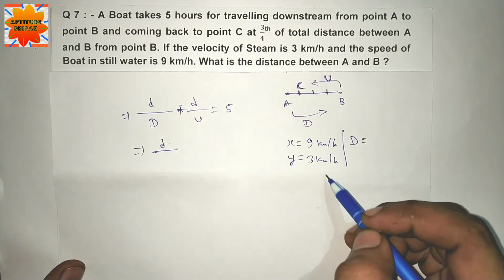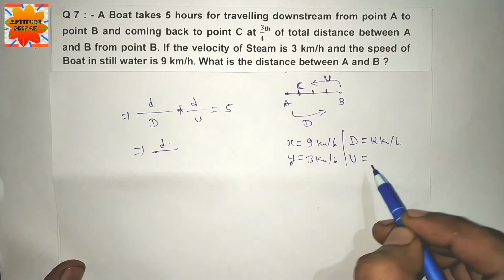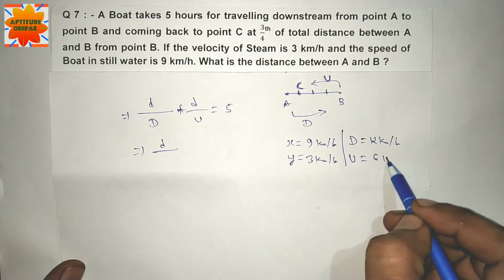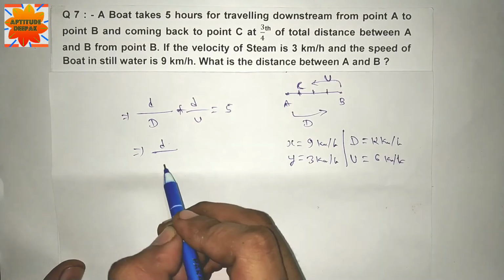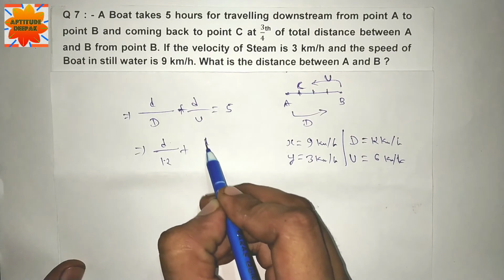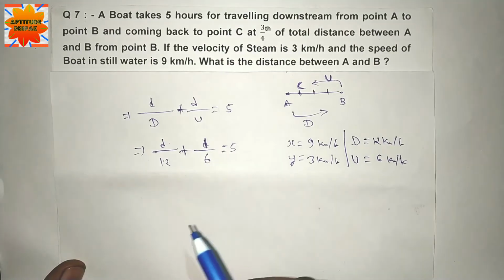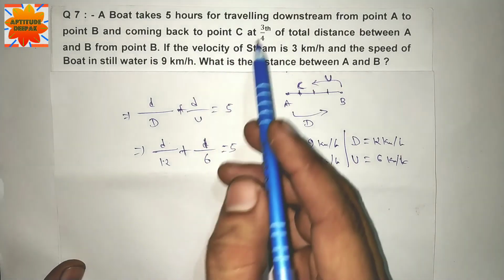Downstream speed is 9 plus 3, 12 km per hour, and upstream speed is 9 minus 3, 6 km per hour. Distance covered in downstream over 12 plus distance covered in upstream over 6 is equal to total time 5, but in upstream distance covered is 3/4.